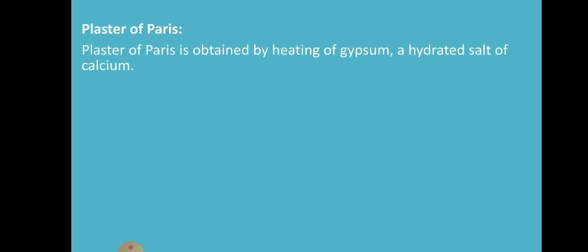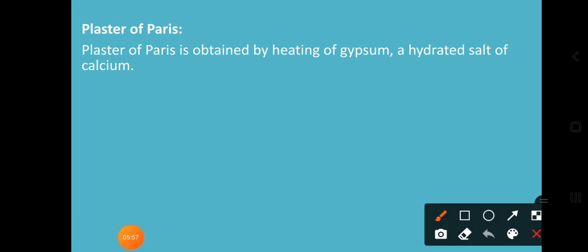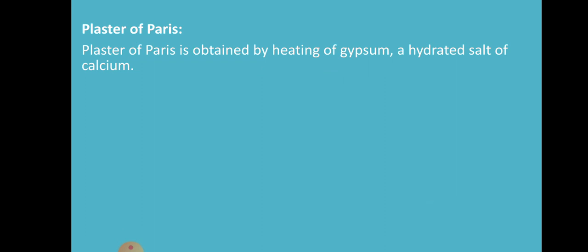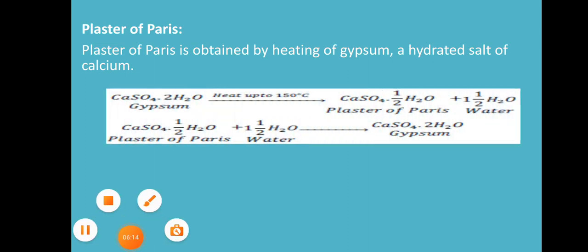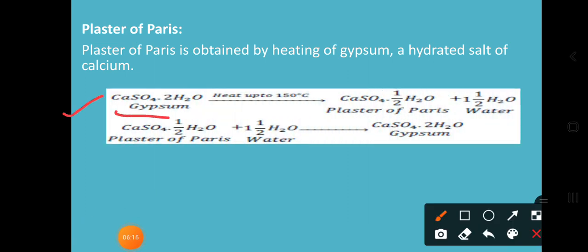Okay. So the next concept we are going to discuss is the plaster of Paris. Plaster of Paris is obtained by heating of gypsum. So the plaster of Paris is nothing but the hydrated salt of calcium. It is obtained when the gypsum is heated. So what is the formula of gypsum here? That is CaSO4.2H2O.